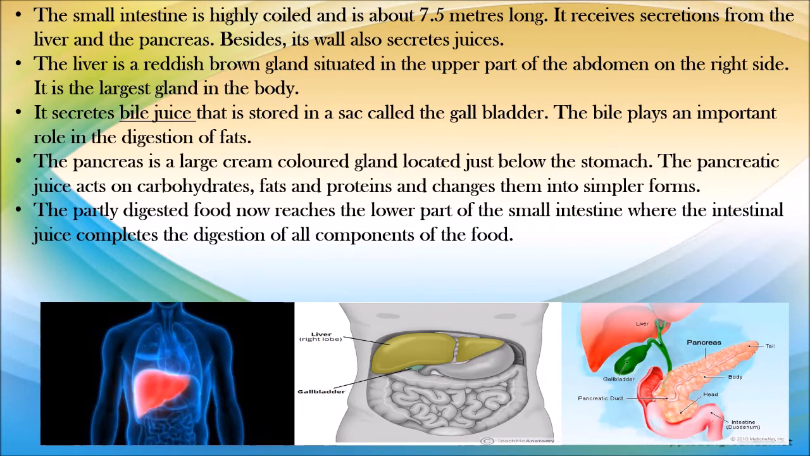In the lower parts of the small intestine, food is digested, all nutrients are absorbed, and there is nothing left inside. The carbohydrates get broken into simple sugars such as glucose, fats into fatty acids and glycerol, and proteins into amino acids.